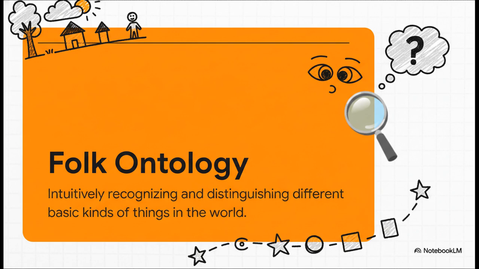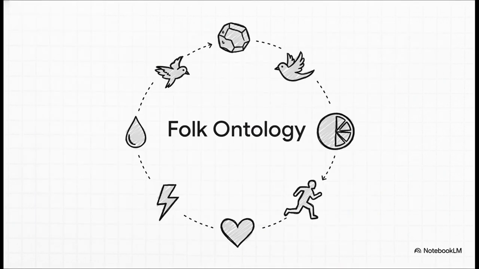Now, this is totally different from a scientific ontology. For instance, science tells us a whale is a mammal, right? But our folk ontology might just file it under huge things that live in the ocean, right next to a giant squid. And while we all add more folders to our personal filing cabinet as we learn, the most basic ones, like living thing versus rock, are pretty much universal for all of us. And you can see these categories everywhere. We all just instinctively get the difference between a rock and a bird, between water and a hurricane, between the act of running and the quality of being grave.